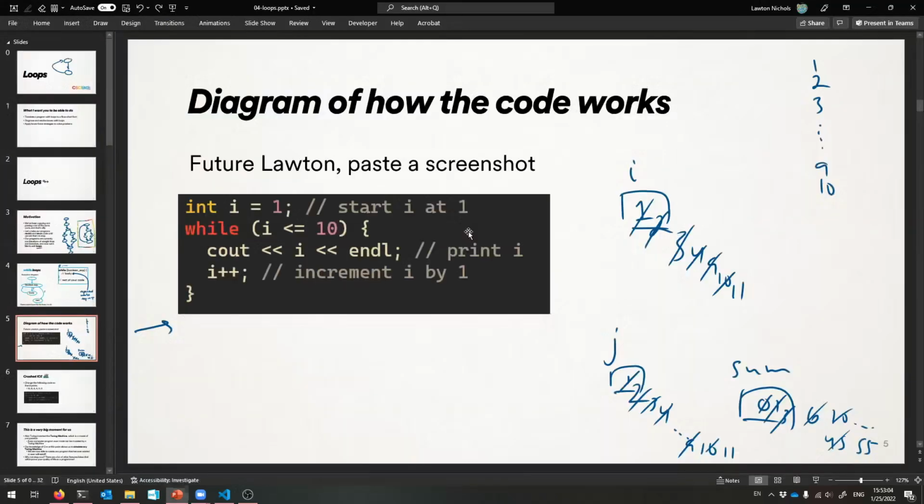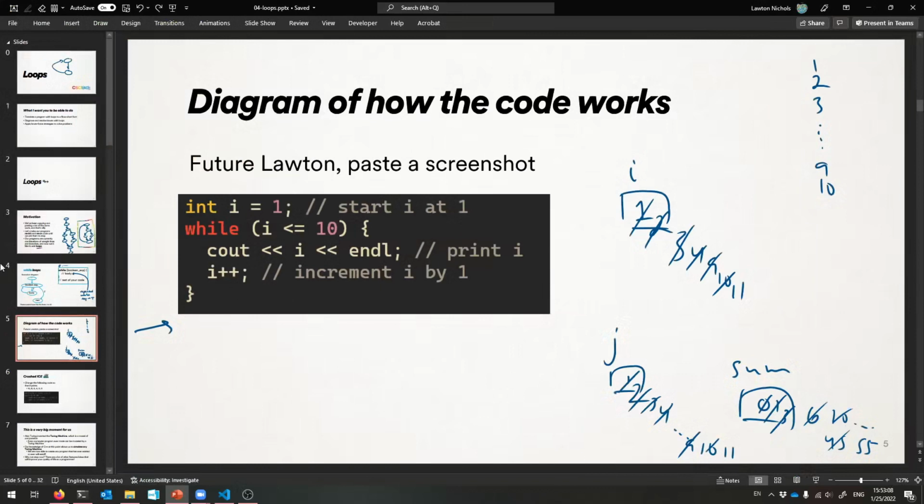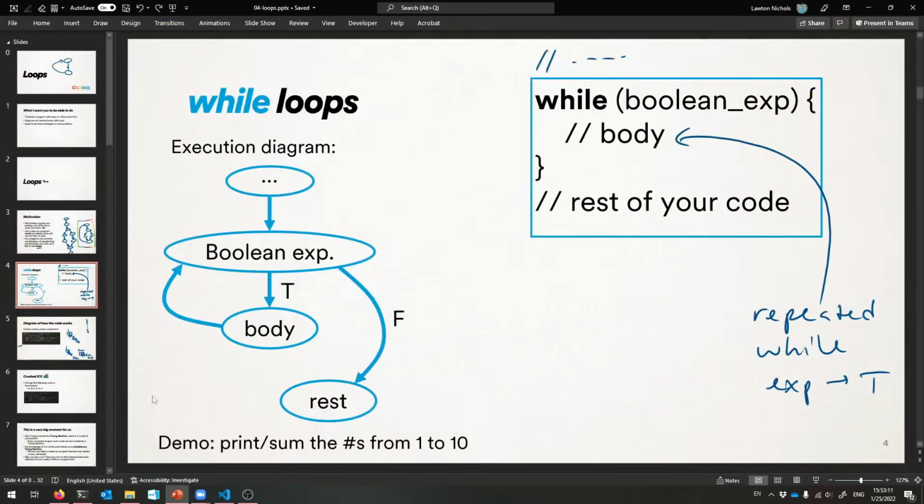All right. Hope that makes sense. And so it's following along this process. That's how you sum the numbers from 1 to 10, as well as print them. Okay? So I hope that makes sense.